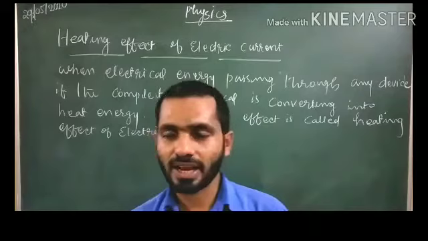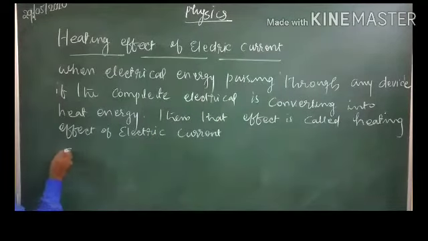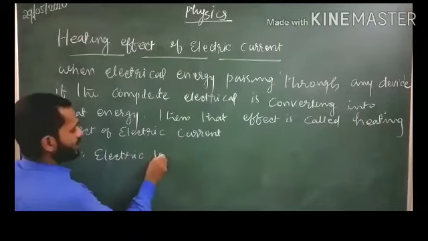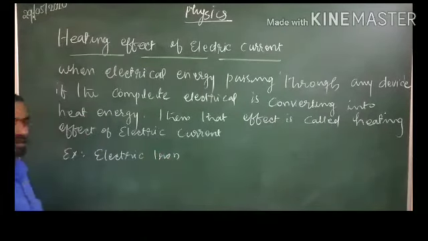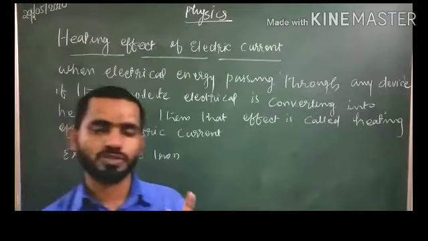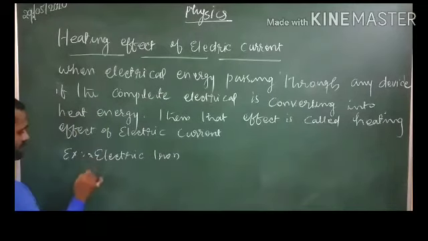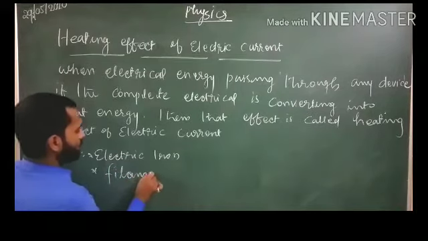Now see, there are some examples, students. Example number 1: electric iron. That is for pressing the dresses, what we are using the electric iron. That device is working on the basis of the heating effect of electric current. For another example, second example, you can take the filament bulb.